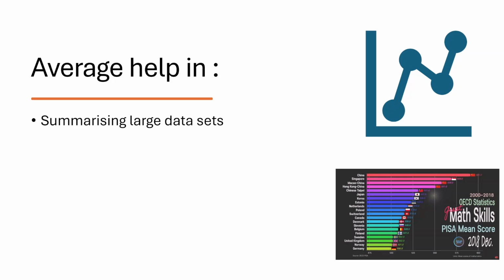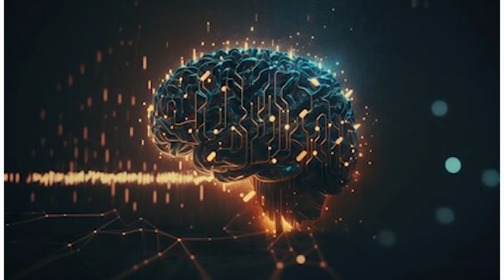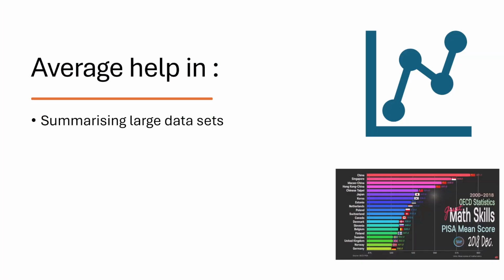Average, also called a mean, is a way to take a large set of numbers and turn them into a single entity that represents the middle of the group. In fact, it is a central number that represents a large set of data. Averages are the superstar in the world of big data, where they simplify complex information into a single understandable value. Averages help us summarize a large data set with a single number, making it easier to grasp. For example, instead of looking at every person's salary, we can use the average salary to get a sense of typical earnings. Making comparisons, we can compare different groups using averages.